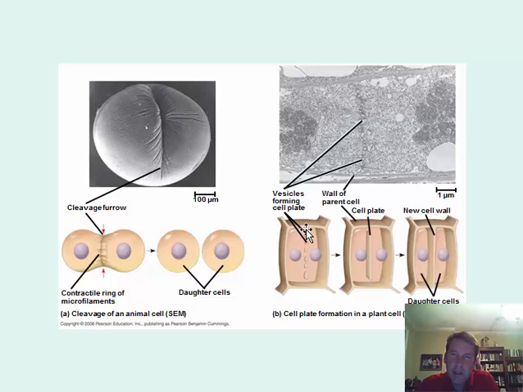But rather than cleavage, we have the formation of what's going to be our new wall that will come in between the 2 nuclei. And this new wall is called a cell plate. And so that's cell plate formation in the plant cell. So that's a little different than in animal cells.